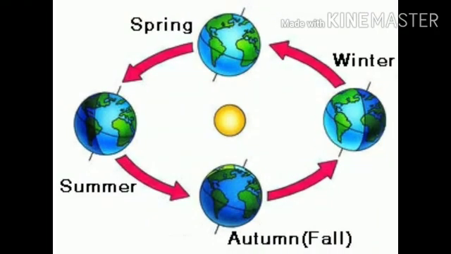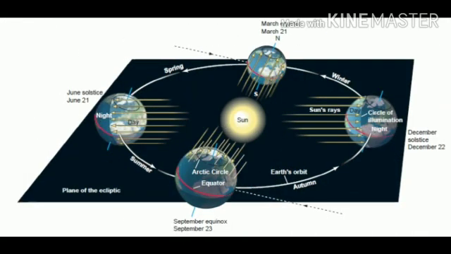Change of season. The change of season is caused due to the tilt of the earth and the earth's revolution around the sun. When the north pole is tilted toward the sun, the northern hemisphere receives the maximum light. As such, it is summer there. It is just the opposite in the case of the southern hemisphere, and it is winter there. The case is just reversed when the south pole is tilted toward the sun.